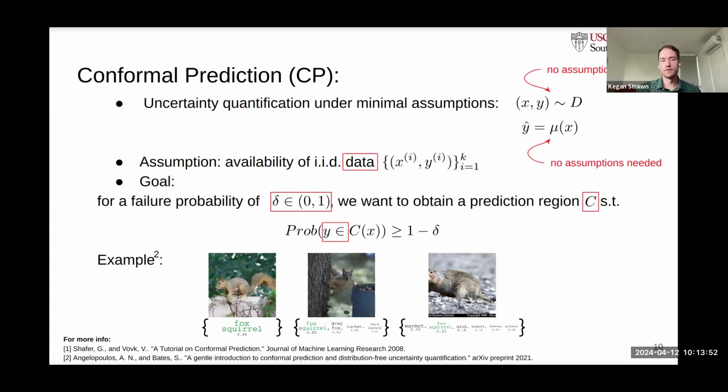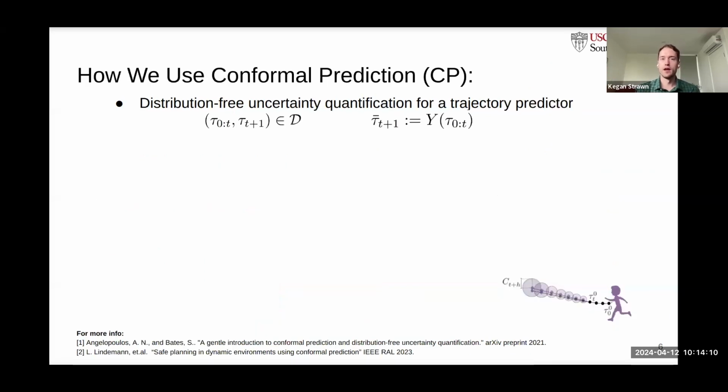A common example of conformal prediction is demonstrated here, where the prediction sets are broader for an image of an animal it is less sure of labeling than for an image it is confident of its label. Conformal prediction finds a quantile across a calibration data set that satisfies the given failure probability. We use conformal prediction in our work by adapting it for the trajectory predictor and producing intervals around those trajectory locations.